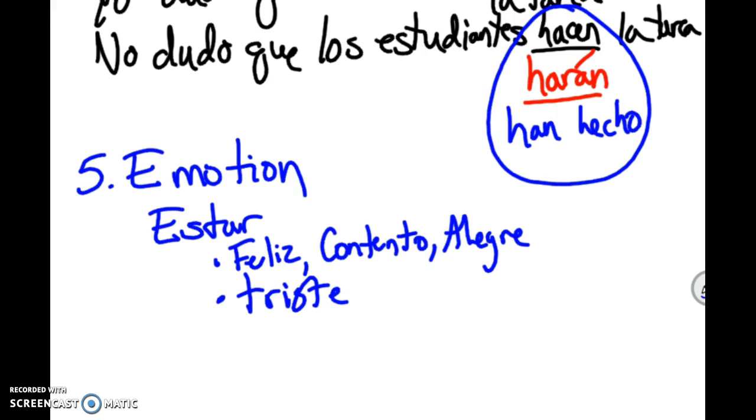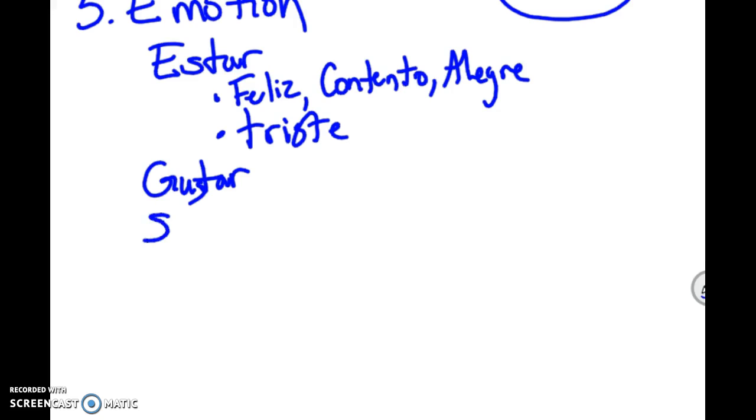All right. Also, the verb gustar, to like something. Oops, and I spelled it wrong. Gustar. We're going to look at how that's used. Okay. Also, the verb sentir means what? To feel, and it's an e to ie stem changer. So I feel something about something else.